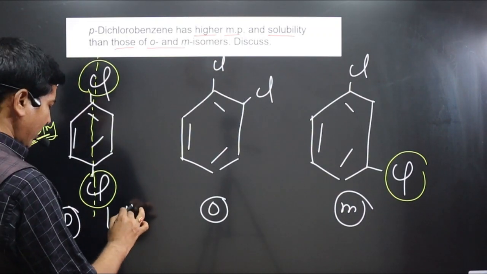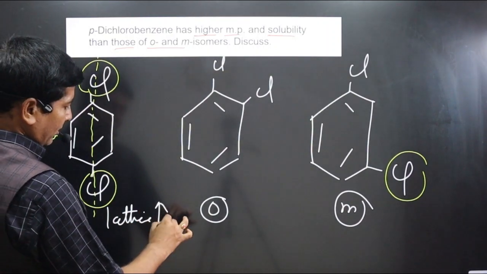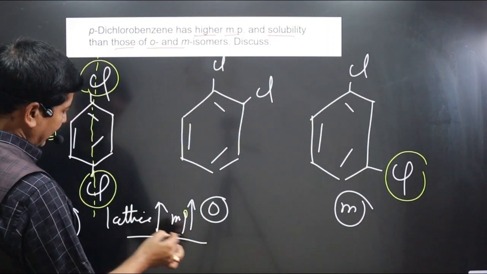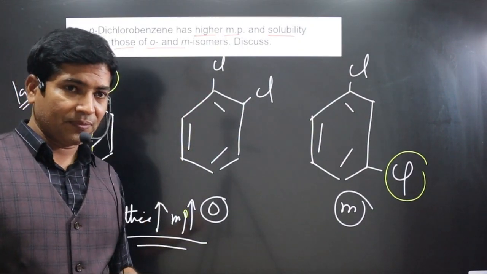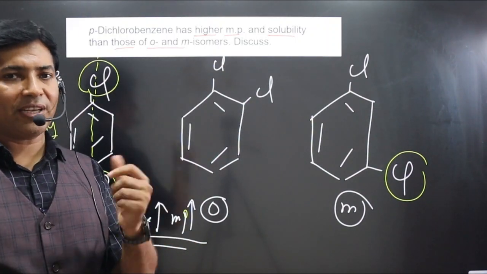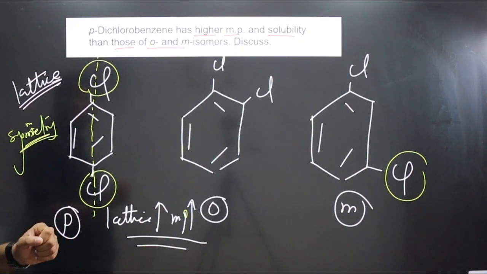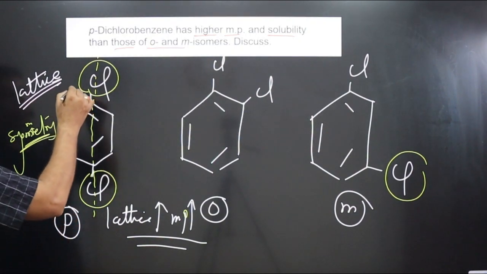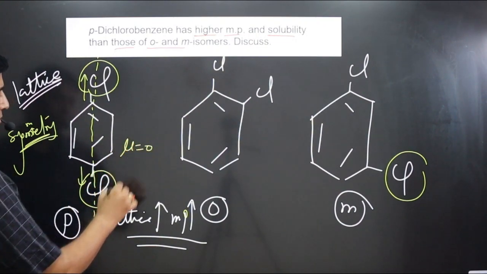So the lattice of this compound is very strong, then melting point will be higher. And one more thing, when we are talking about solubility, keep in mind that dipole moment plays a significant role, and based on that we can explain the solubility also. If you find the dipole moment, you can see in this case dipole moment is 0.